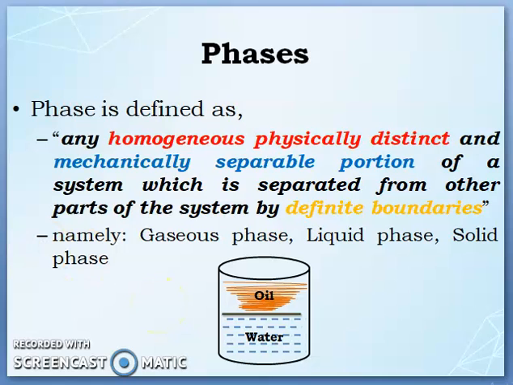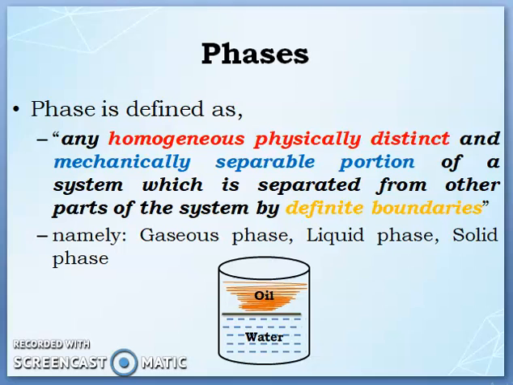Phase is defined as any homogeneous, physically distinct and mechanically separable portion of a system which is separated from other parts of the system by a definite boundary. I hope you have understood the definition of phase.